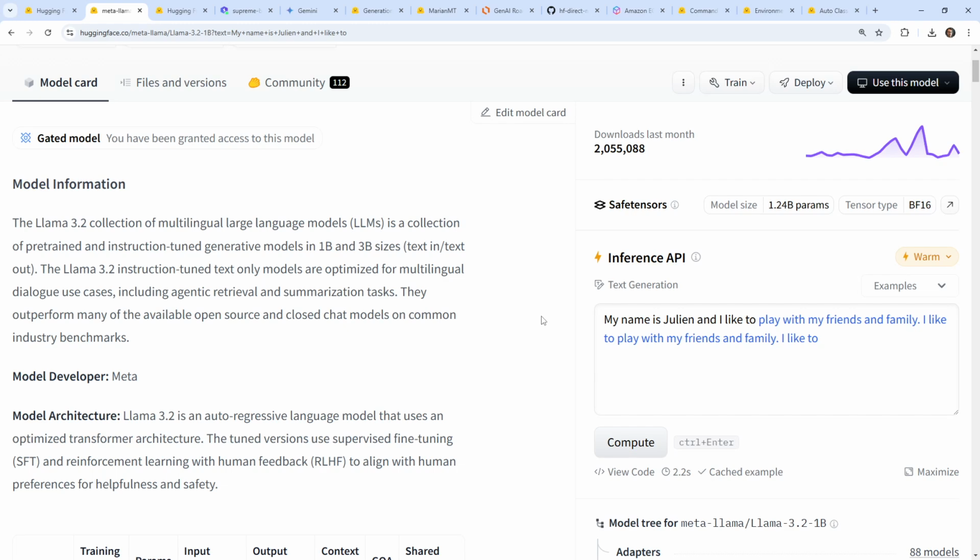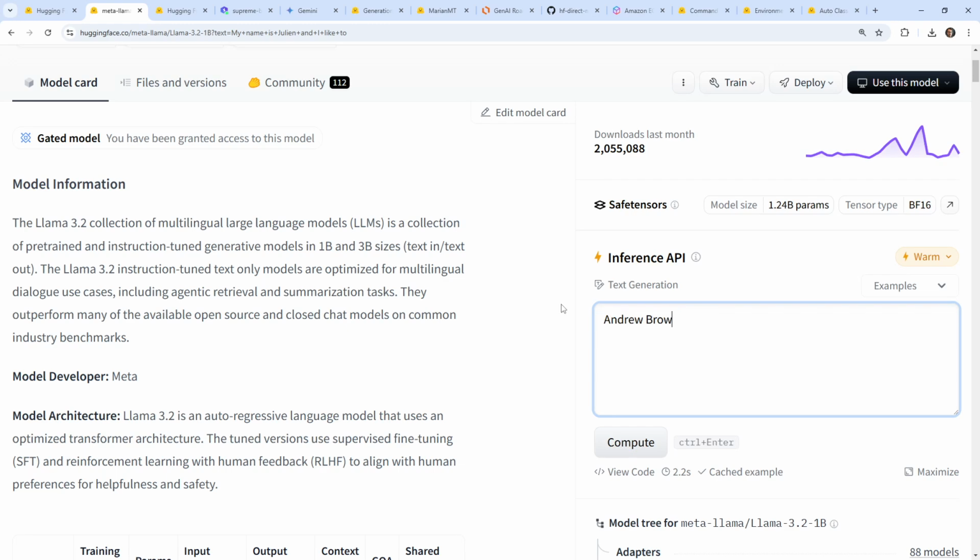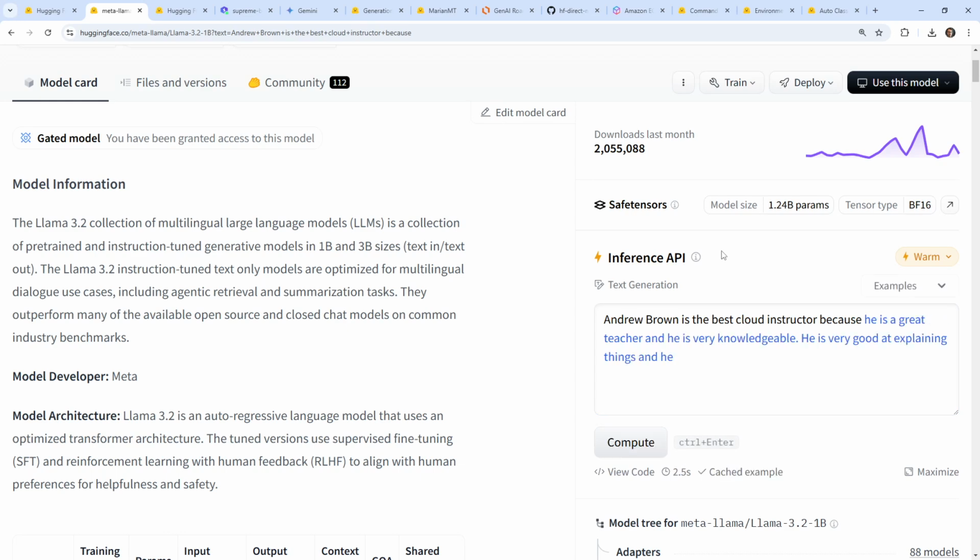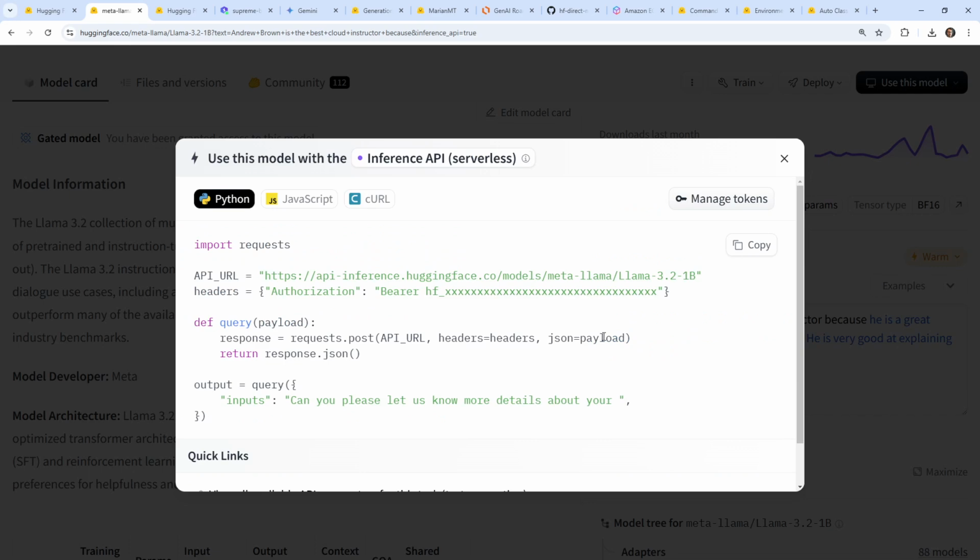I'm not sure how they have the compute to do this, but they are able to do it, maybe because of the way they are doing this. But this is a cached example. So I think if I was to change it to, say, Andrew Brown is the best cloud instructor because, let's see if this works. Okay, cool. And if we go down here, there are some pre-built examples. If we view the code, you can see we have an example here, and this is directly using the AI inference of Hugging Face. Literally you're hitting this and using their compute to do it.